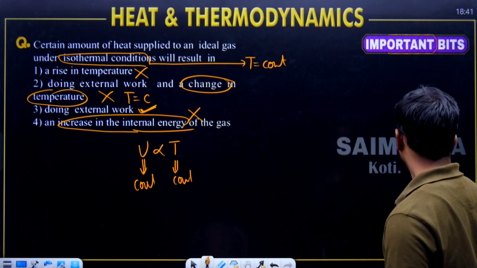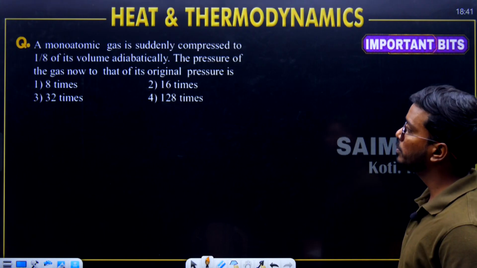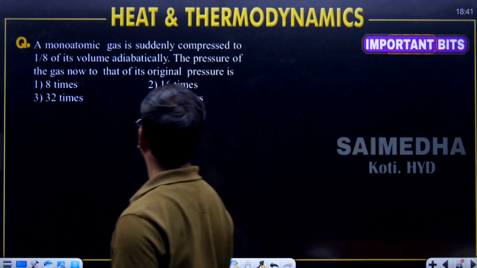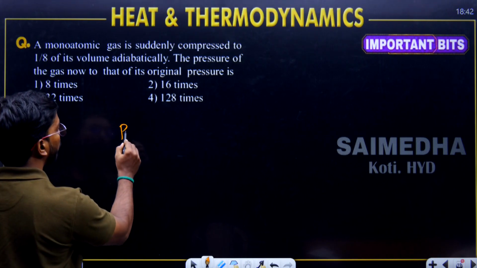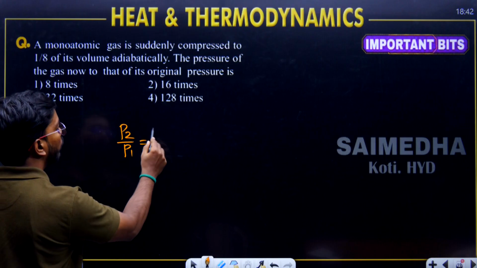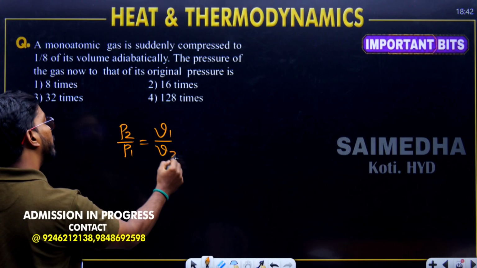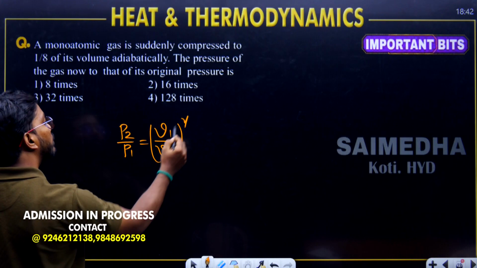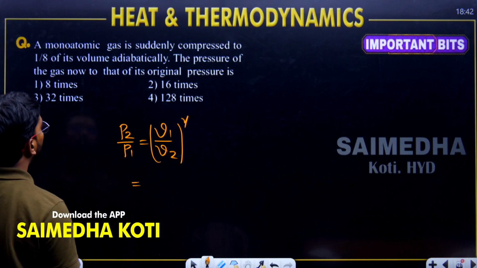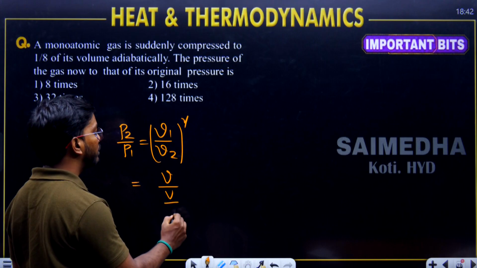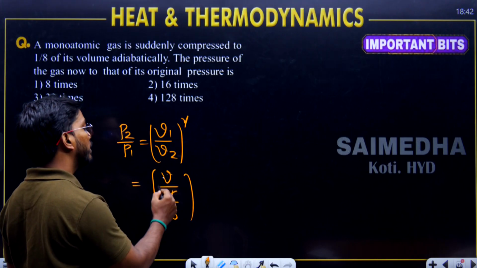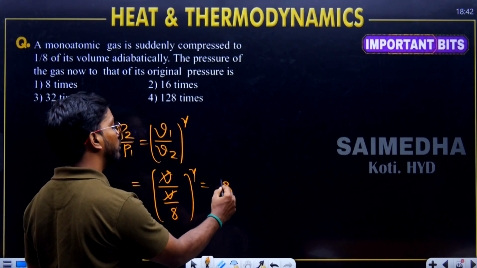Okay. Moving on to the next expected, important question. A monoatomic gas is suddenly compressed to 1/8 of its volume. Then the pressure of the gas is going to change by, okay, P2 divided by P1. Volume is inversely proportional: V1 divided by V2, whole to the power of gamma. Volume is saying 1 by 8th: V divided by V by 8. That means this V gets cancelled, whole to the power of gamma, that is 8 to the power of gamma.